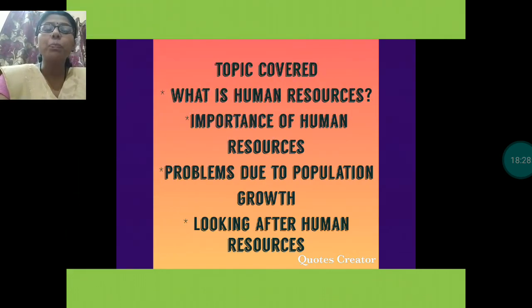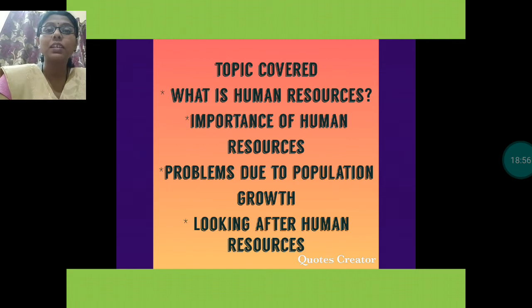But due to the growth of population, a lot of problems also occur. Humans are a very important resource for a country, but if the population increases, then what will happen? Increased population will need all the basic requirements, because basic needs are necessary for everyone.